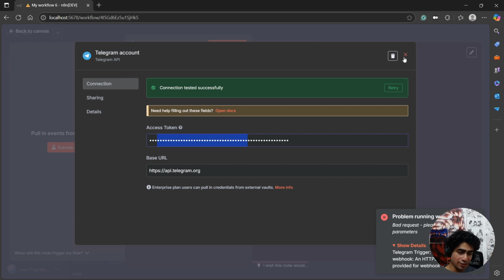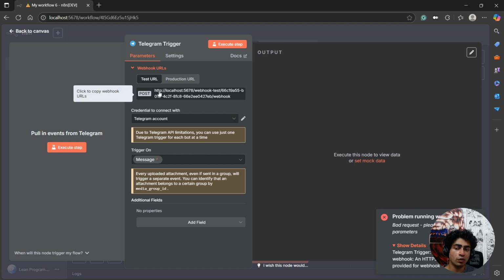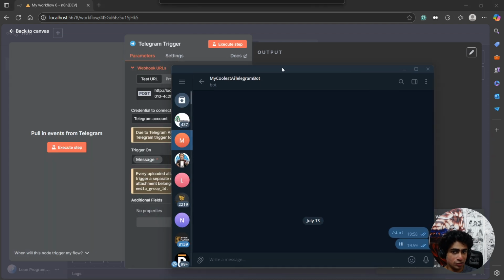So what N8N is doing is connecting your Telegram bot through this access token. The access token acts like a bridge to this webhook URL. So N8N is saying, whenever the bot associated with this API key gets a message, it should forward that message to localhost 5678. Got it? But your bot is not running in localhost 5678. That's the issue. I hope you understand.